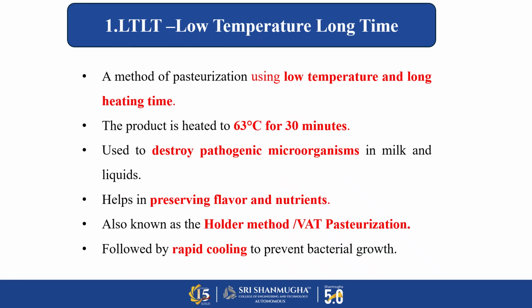First is LTLT, so low temperature and long time. In this method, the milk is heated at a low temperature for a longer time. Usually, it is heated to 63 degrees Celsius for 30 minutes. And it is a simple batch method. It is mainly used in small scale dairy industries and laboratories to destroy the pathogenic organisms. It is also known as the holder method, because we are holding the milk at 63 degrees Celsius for 30 minutes. It is also known as holder method or vat pasteurization.